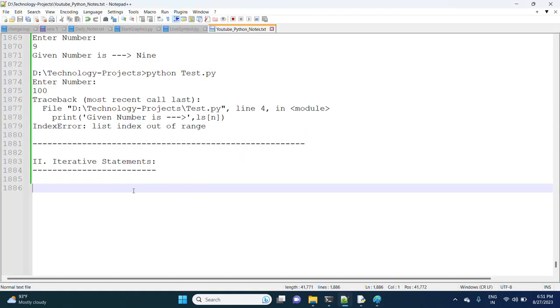Before going to the for loop, I will write the definition first. What are iterative statements?